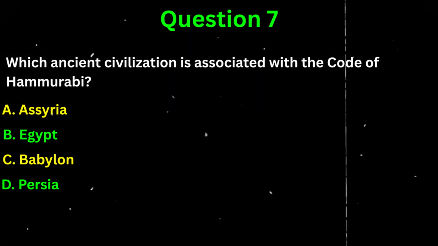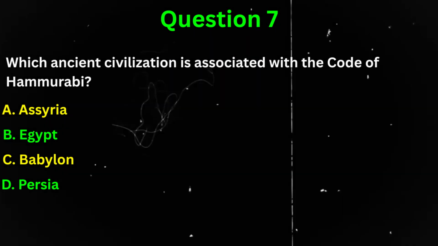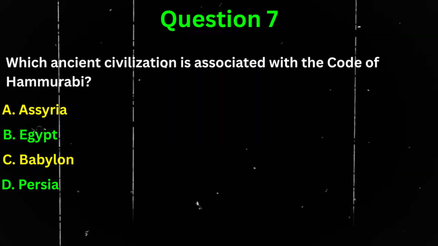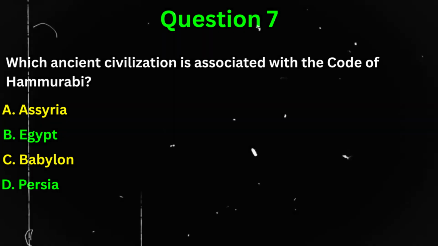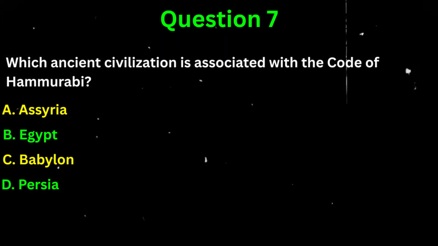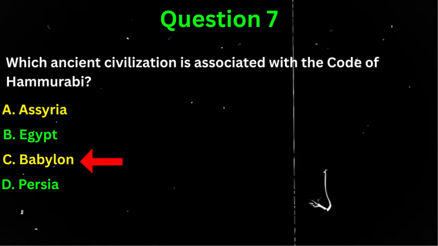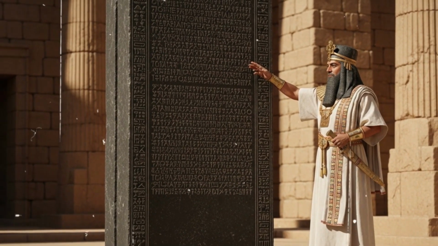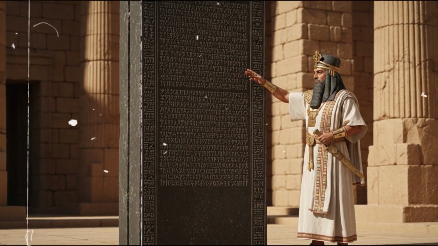Question 7. Which ancient civilization is associated with the Code of Hammurabi? A. Assyria. B. Egypt. C. Babylon. Or D. Persia. The correct answer is C. Babylon. The Code of Hammurabi is one of the earliest written law codes, emphasizing order, justice, and hierarchy.